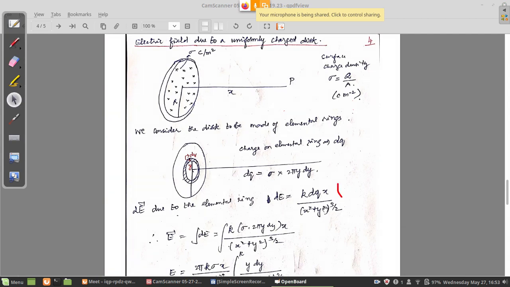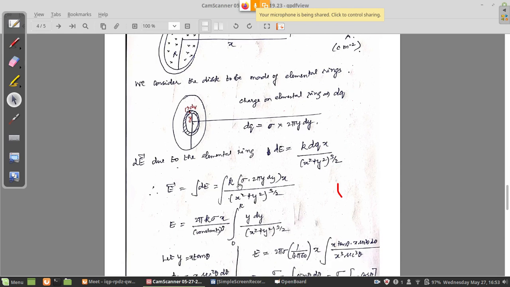Otherwise we cannot directly write it. It's difficult, but if you remember that, you can write it. Right. So now I have to integrate. The total electric field is the integral of dE. So k into dq, already written. What is dq? Sigma into 2 pi y dy. So sigma into 2 pi y dy into x, divided by the denominator. Same thing.